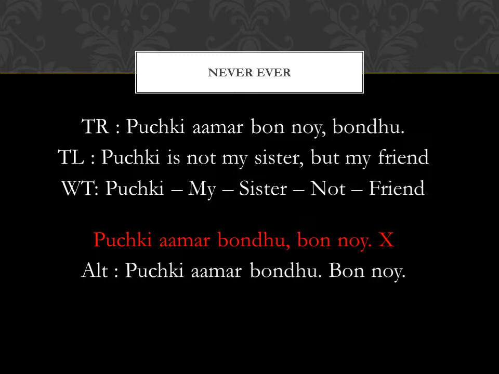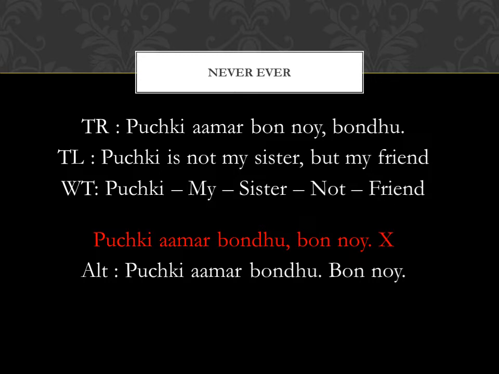Hence this is an allowed sentence, but it does not convey the same meaning as the first, topmost sentence. So it's not equivalent to the topmost sentence, and hence that is not allowed.